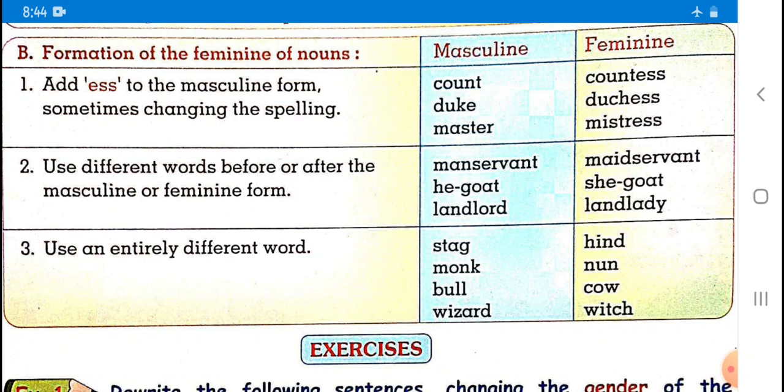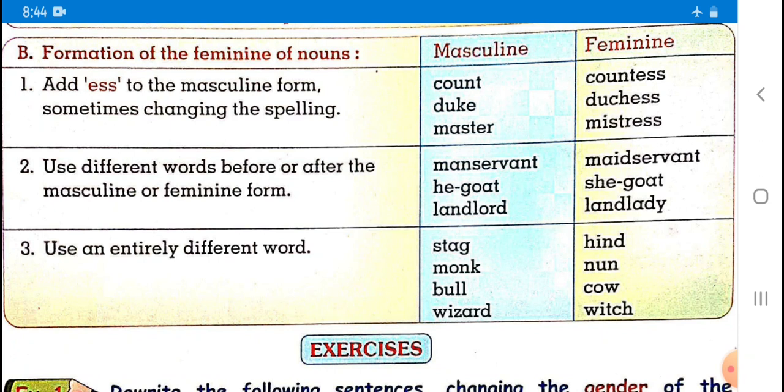For example, count means single count, and when it is feminine it is countess. What is supposed to be added here? ESS. Here the definition clearly mentions that add ess to the masculine form, sometimes changing the spelling.